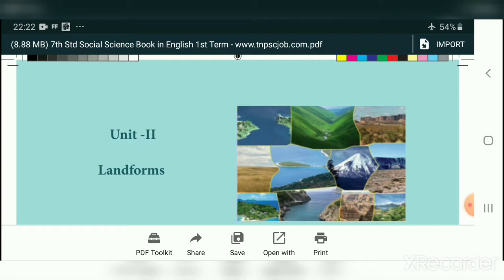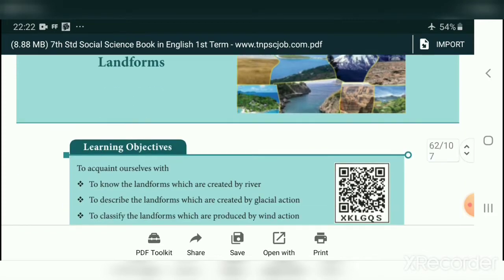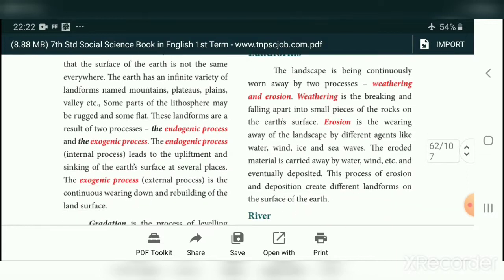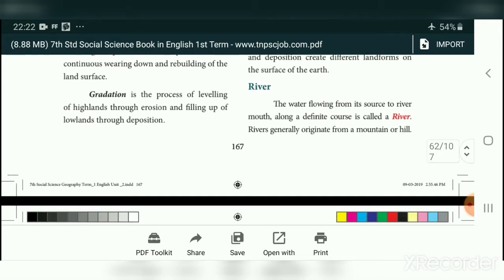Students, we are studying Geography Unit 2, Landforms. In our previous class, we discussed the two processes, the endogenic process and the exogenic process. Because of these two processes, various landforms are formed on the Earth's surface. And we have studied the meaning of gradation, weathering and erosion.